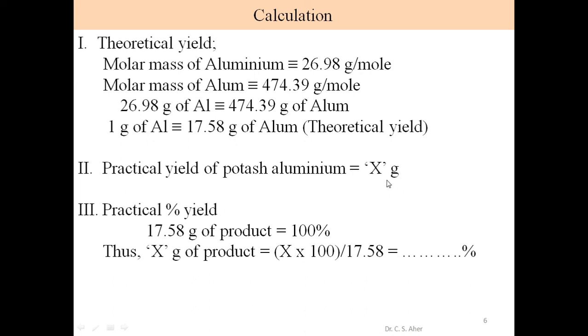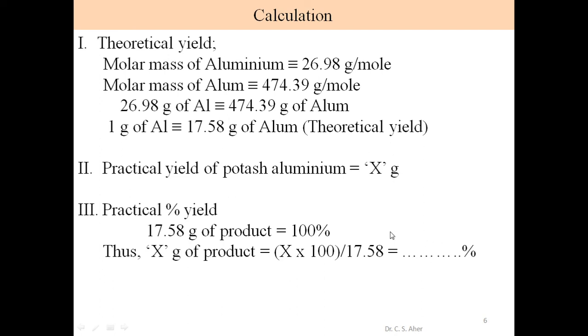For example, suppose we take 12 gram as x. So 12 into 100 gives 1200. When we divide 1200 by 17.58, the answer is 68.26.